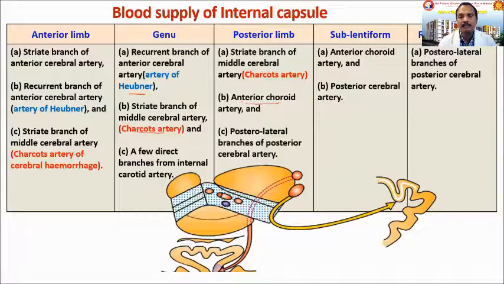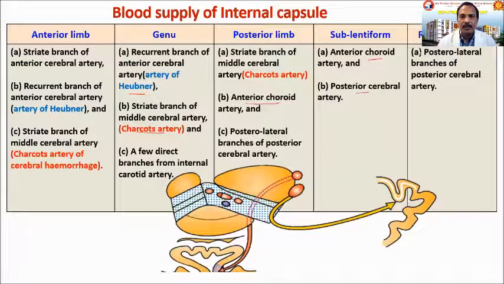Then the sublentiform part is supplied by two sets of arteries. One is the anterior choroidal artery, which supplies the posterior limb as well as the sublentiform part, and the posterior cerebral artery.